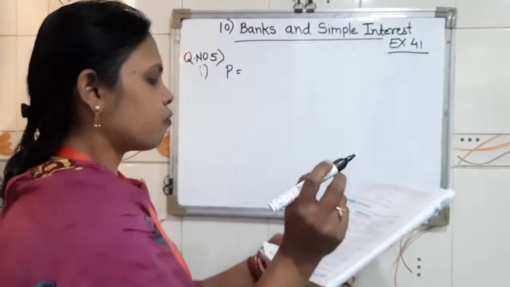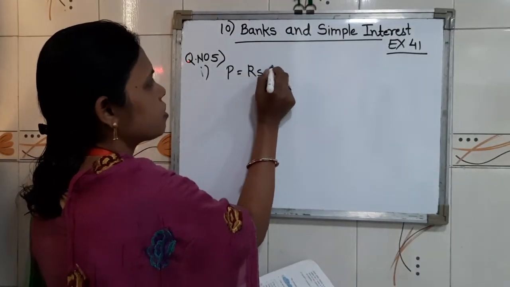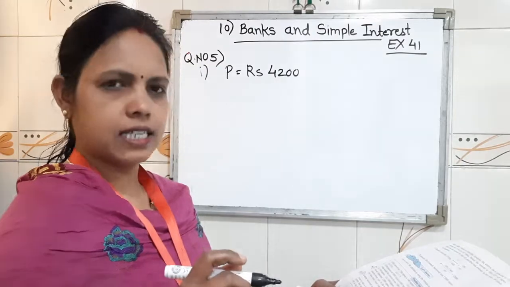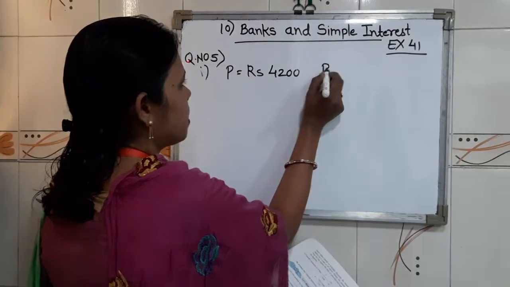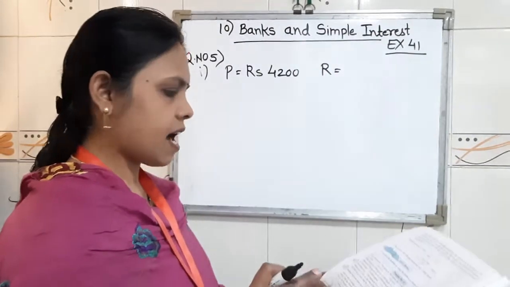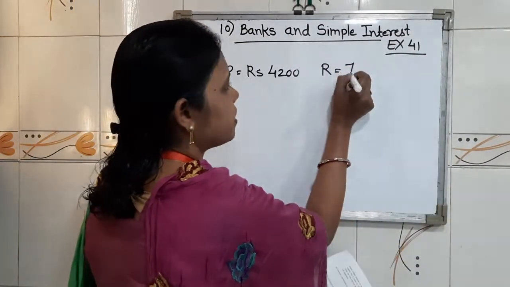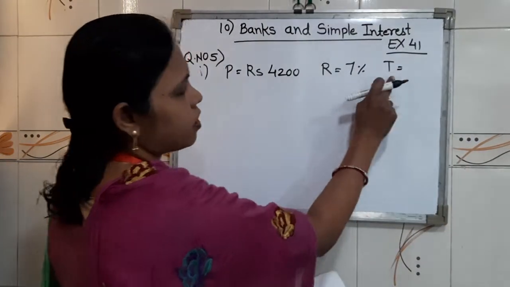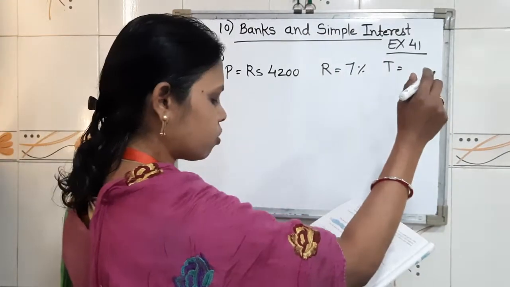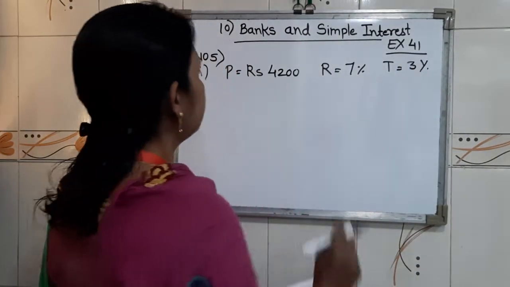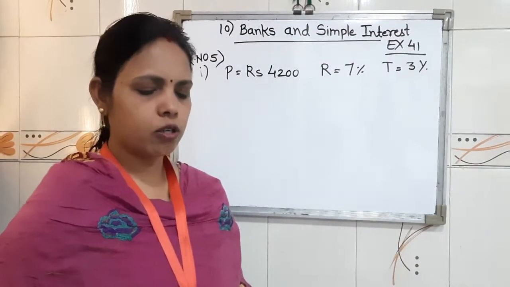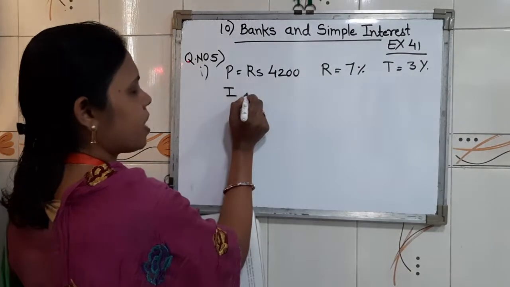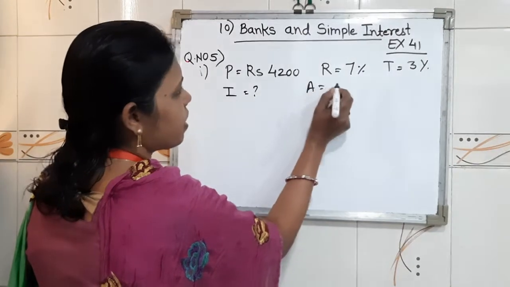principal is 4,200 rupees. The rate of interest, that is per cent per annum, is given. The rate of interest we write by R. R is given 7%. Time is given 3 years. Time we denote by T. Time equal to 3 years. So children, now we are going to find out the interest and the amount.